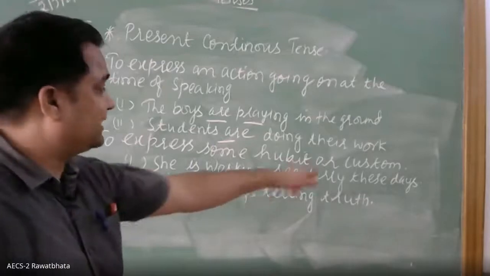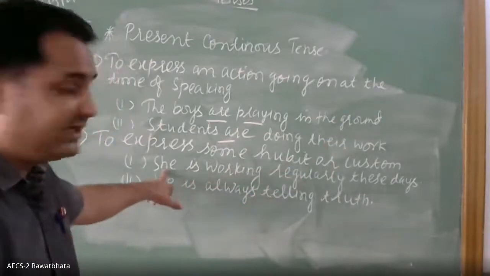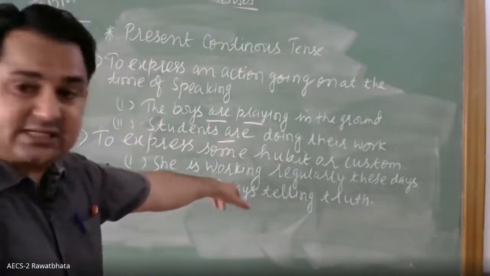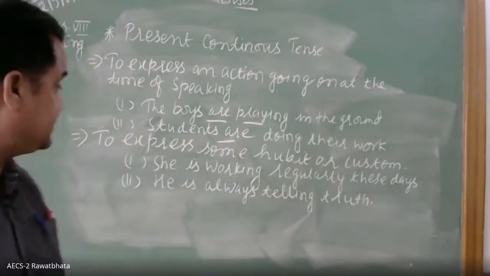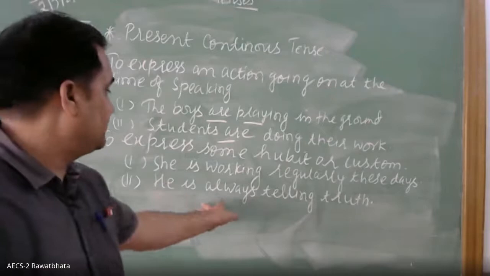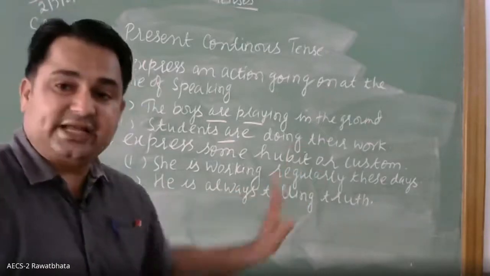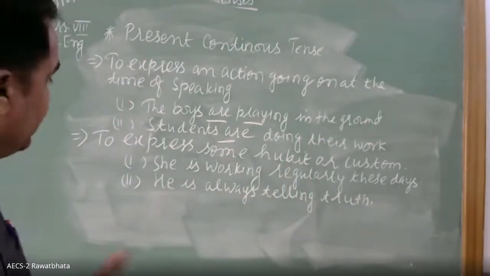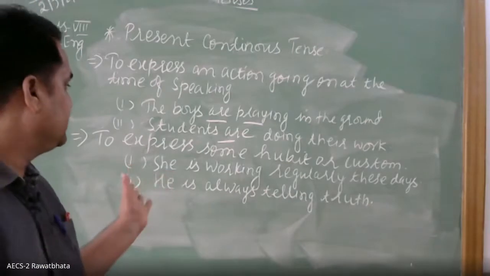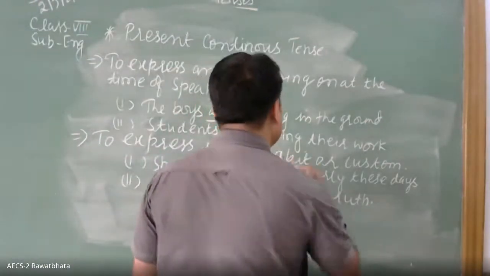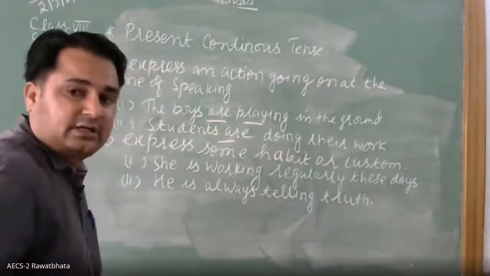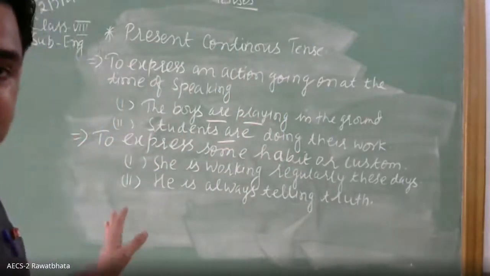She, singular, so is plus the ing form of the verb. She is working regularly these days. He is always telling the truth. Okay, so likewise, it is used to express some habit or custom.